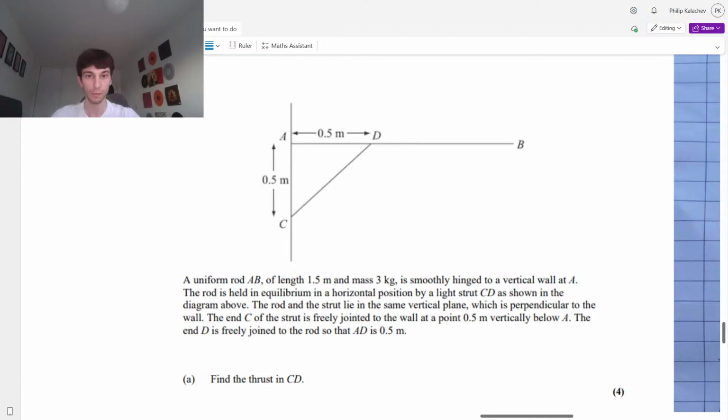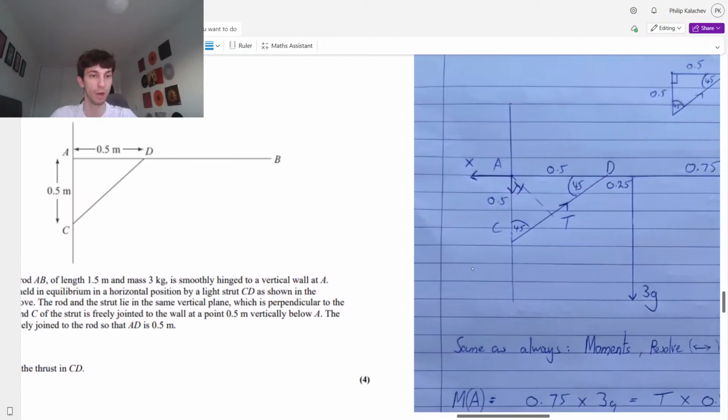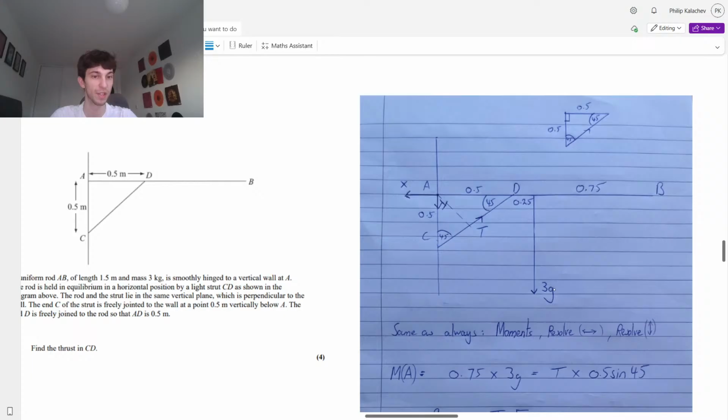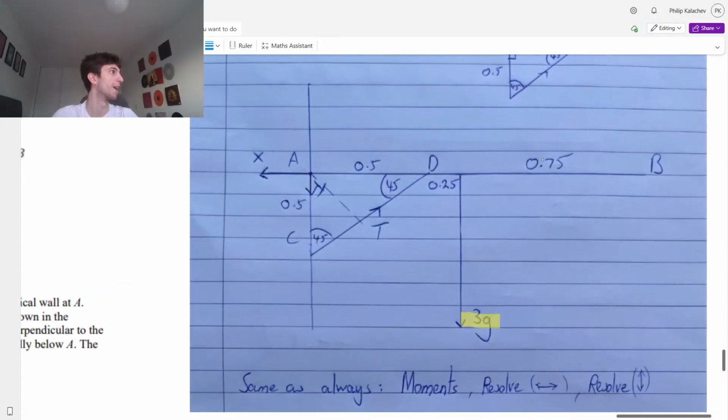Okay? Let's go through. Uniform rod, length 1.5, mass G. Straight away, what do we know, guys? We're going to have this 3G in the center of our rod, so it's going to be 0.75. So in the middle, halfway from A to B, right? It's going to be 0.75 from A and 0.75 from B. We have force 3G going down. We know that already. What else do we know?